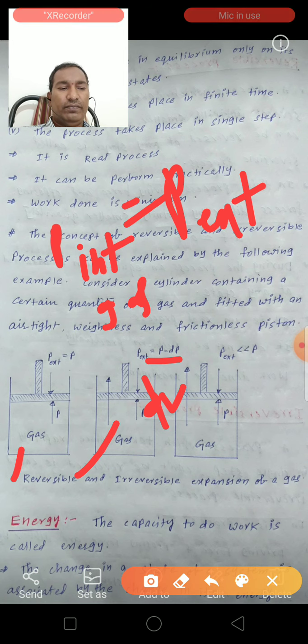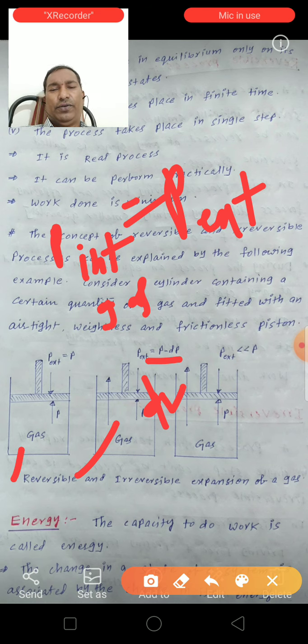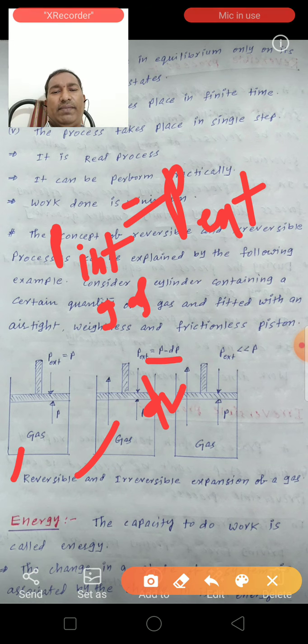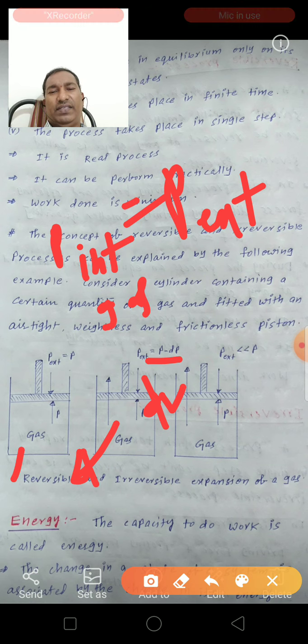That value we can call dV. If the pressure of the piston is kept infinitesimally smaller than the pressure of the gas, the expansion of the gas will continue. So the process continues infinitesimally, and we can get the maximum work from it. This is the reversible process.